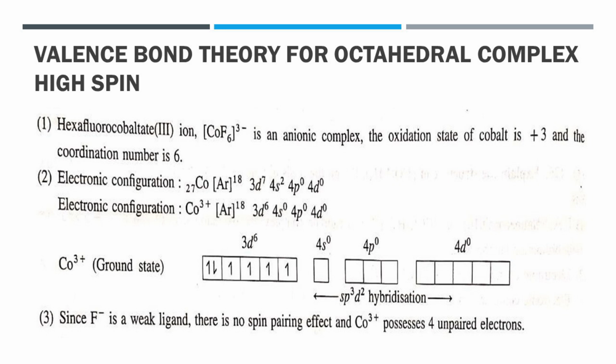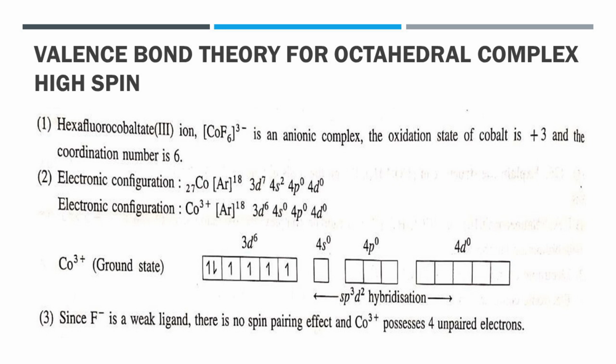The electronic configuration of cobalt, having atomic number 27, is given as [Ar] 18, 3d7, 4s2, 4p0, 4d0. As it loses 3 electrons forming Co3+, the electronic configuration of Co3+ is given as [Ar] 18, 3d6, 4s0, 4p0 and 4d0.